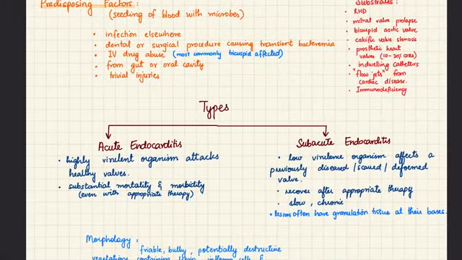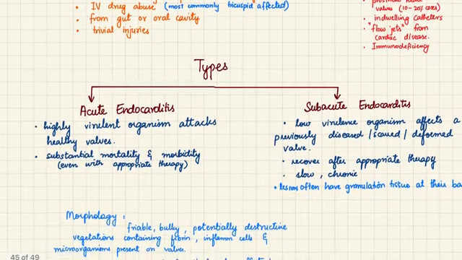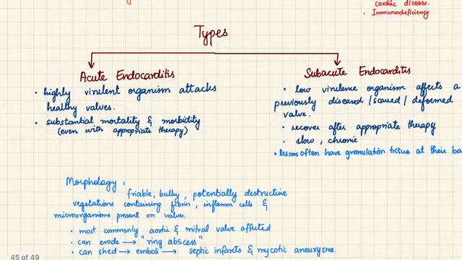Now we have two types of endocarditis actually. One is acute and the other is subacute. The acute endocarditis is caused by a highly virulent organism which will attack healthy valves, as we have discussed before, and in this case we can have substantial mortality and morbidity even with appropriate antibiotic therapy or surgery. Secondly, subacute endocarditis is a slow process, and in this case the organism which will cause it will have low virulence, and it is always going to affect a previously damaged or diseased or scarred valve. In this case the patient will recover after appropriate antibiotic therapy.